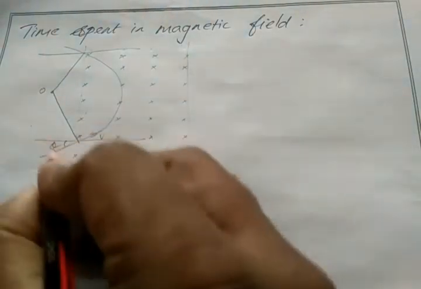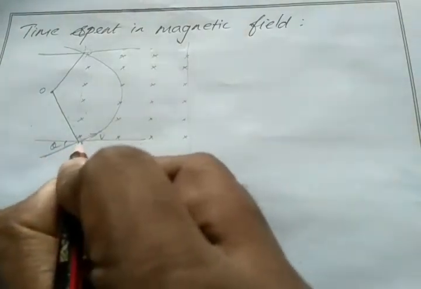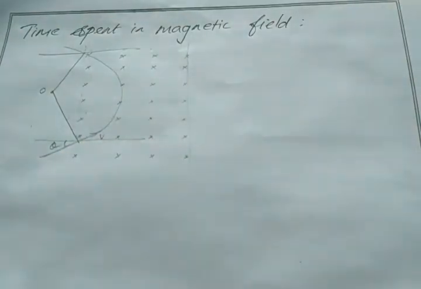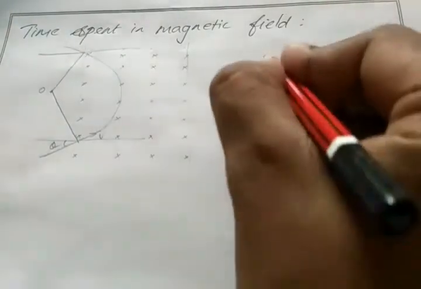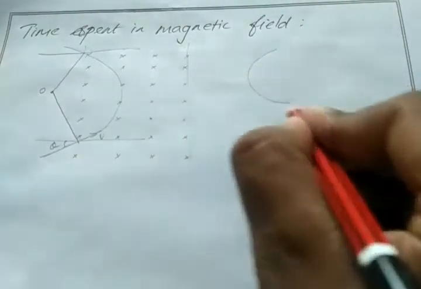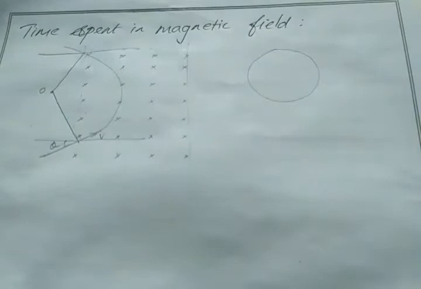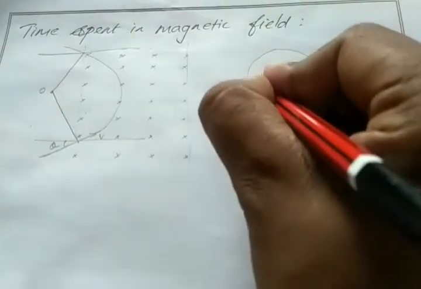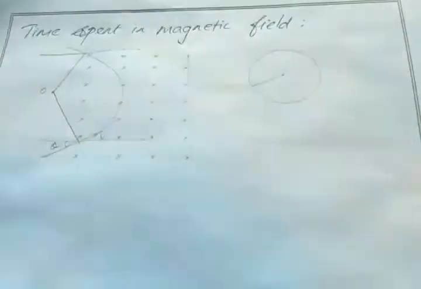If I draw a tangent, consider the angle between the tangent and the radius. Listen here. This is my circle, this is my radius.